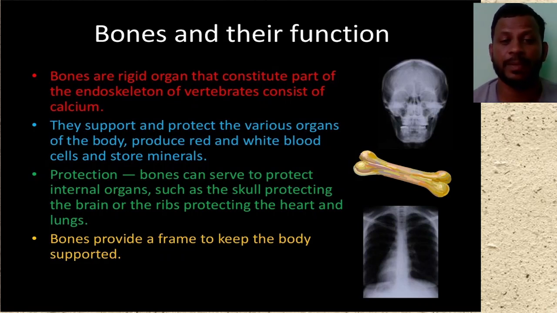Vertebrate means an organism having a backbone or bones in its body; they are known as vertebrate animals. For example, human beings, cat, dog, all these are vertebrate animals, and all these bones are composed of calcium. Every bone present in our body is composed with the help of calcium.